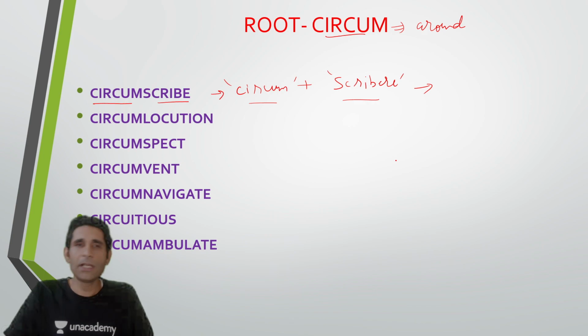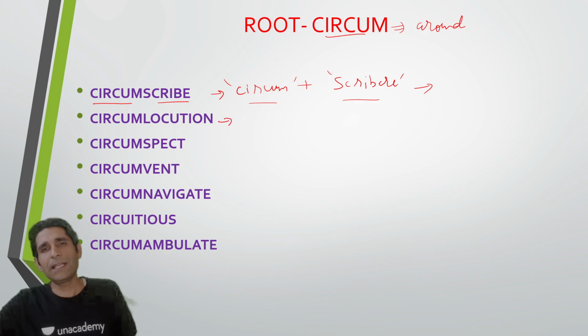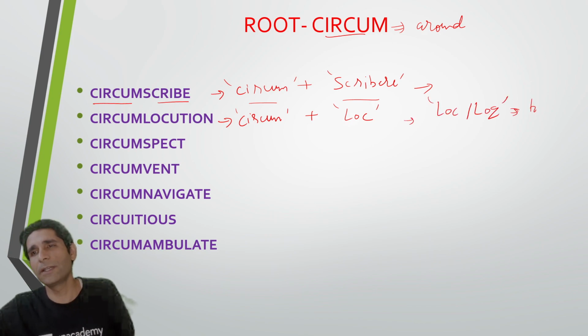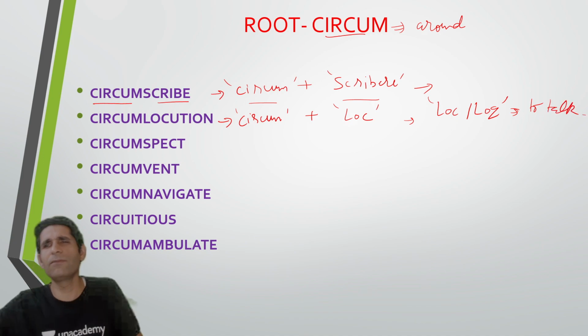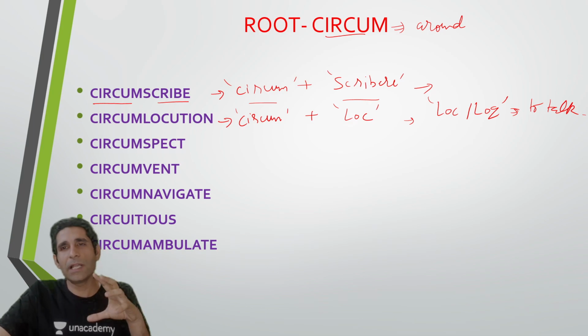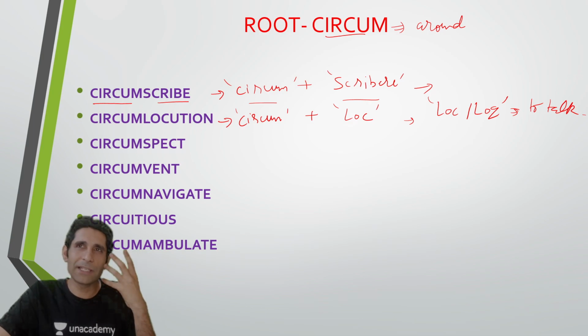Very important word. Circumlocution. So guys, as you can see, circumlocution, again you have the root circum, that is for around, that is a Latin root, and you have the root loc. Now we all realize that LOC and LOQ, these two roots are used in the sense of talking. तो आपने कहां पे देखा है इस रूट को? LOC या LOQ को, guys, when you observe this root, it is used in the sense of talking. Like for example, magniloquent, grandiloquent, loquacious. So LOC and LOQ, both the roots are used in the sense of talking.